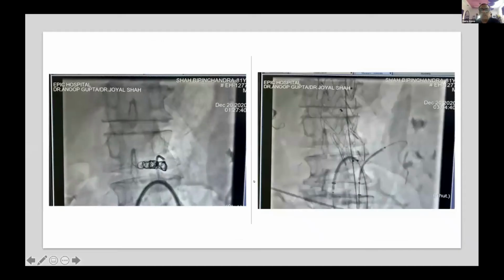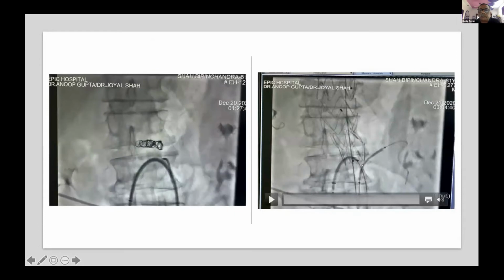So this is how it looks like. This is a simple anatomy, like both the renals are spared. Time is up. Oh, okay. I'll finish my talk in one or two slides. So again, this is the coiling, and this is what we call a reverse chimney in the renal artery.